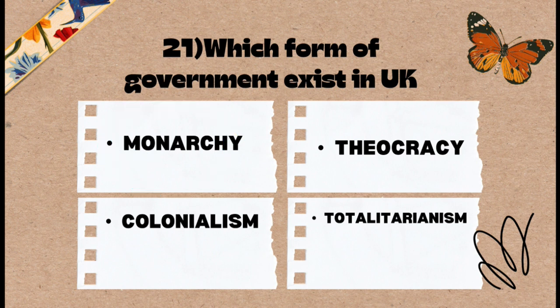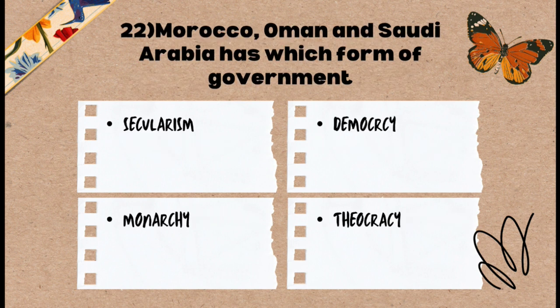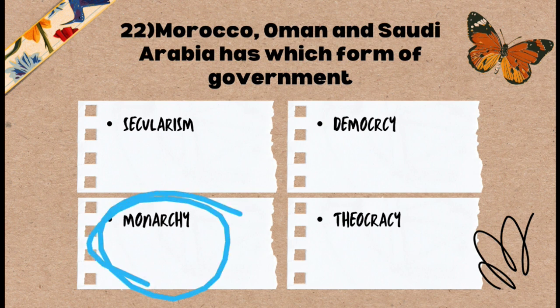Okay, question number 22. Morocco, Oman, and Saudi Arabia have which form of government? The options are option A, secularism; option B, democracy; option C, monarchy; and option D, theocracy. And the correct answer is that Morocco, Oman, and Saudi Arabia have a monarchical form of government.